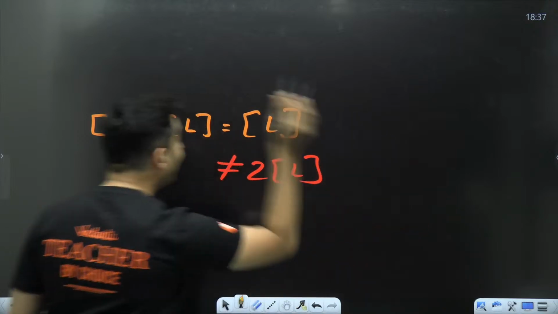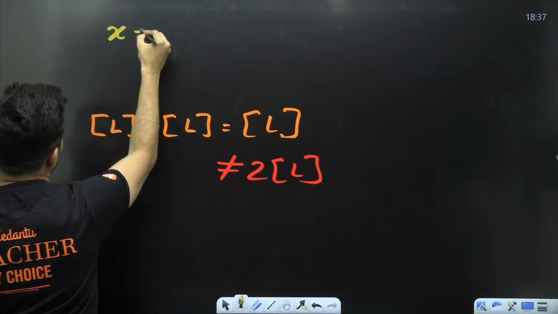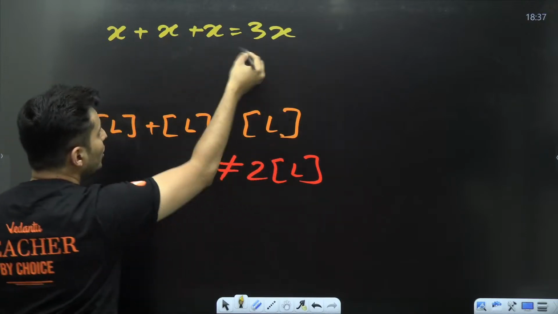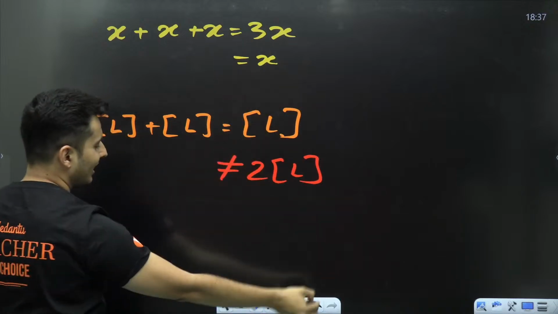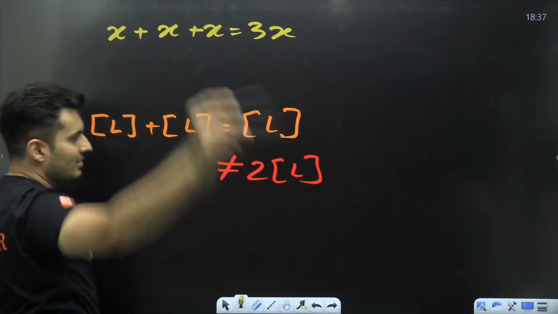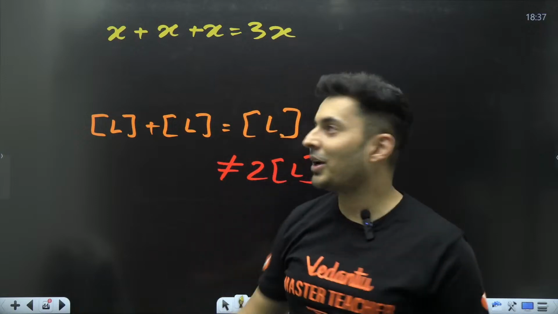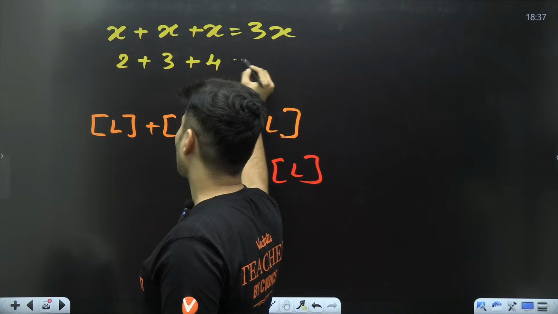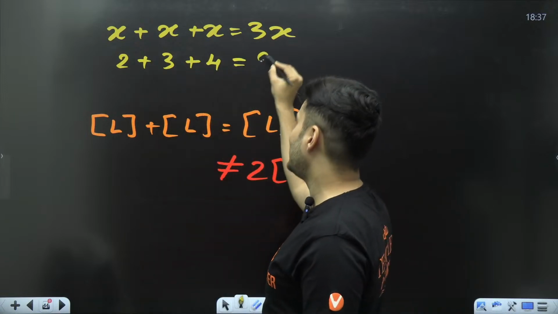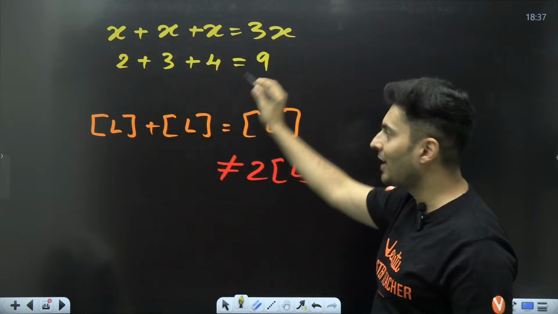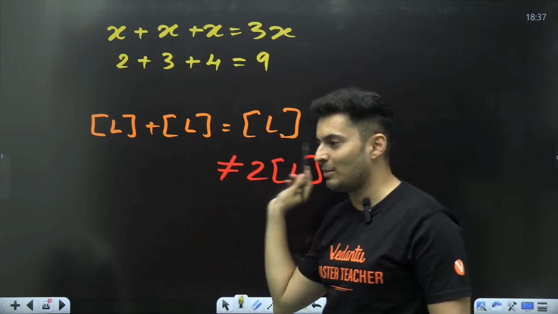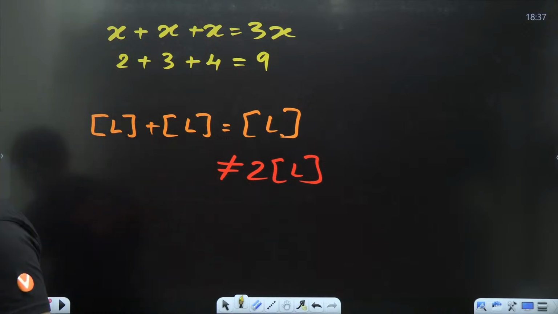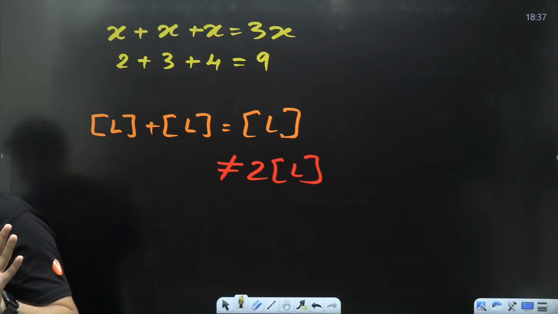But variables like x plus x plus x, they will become 3x. Do not say that is equal to x. That is not correct. This is for variables, numbers. Or I can just say 2 plus 3 plus 4. 3 plus 4, 7. 7 plus 2, 9. This you can add and subtract. But dimensions don't add and subtract like this. That is wrong. Everyone with me? Clear? All right.